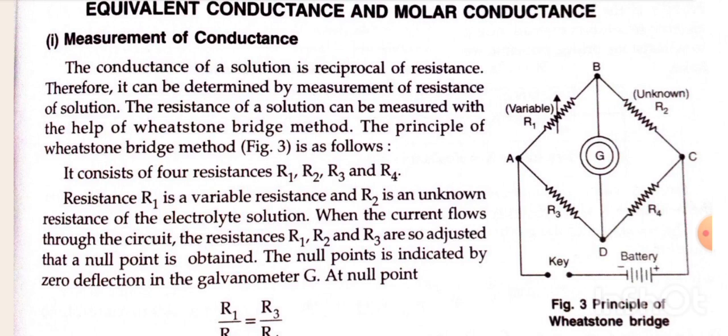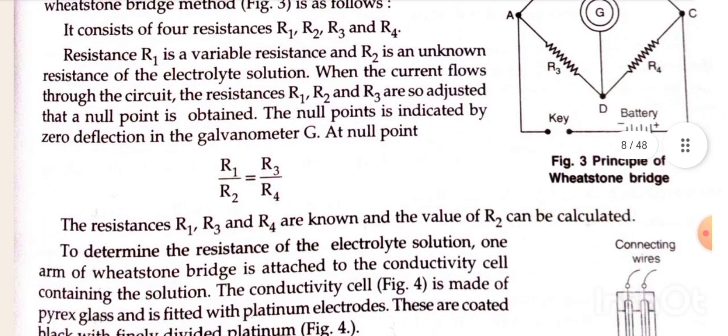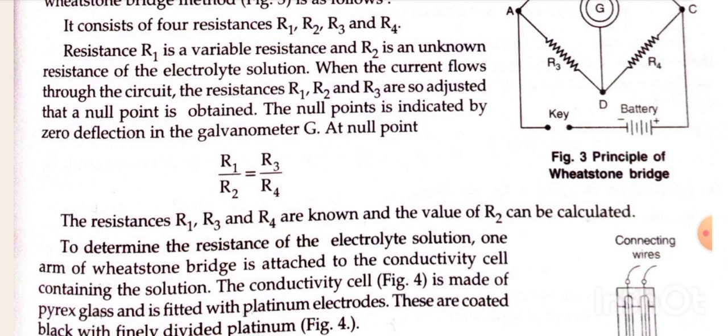It consists of four resistances R1, R2, R3, and R4. Resistance R1 is a variable resistance and R2 is an unknown resistance of the electrolyte solution. When the current flows through the circuit, the resistances R1, R2, and R3 are so adjusted that the null point is obtained. The null point is indicated by zero deflection in the galvanometer G. At null point, R1 divided by R2 is equal to R3 by R4. The resistances R1, R3, and R4 are known and the value of R2 can be calculated.